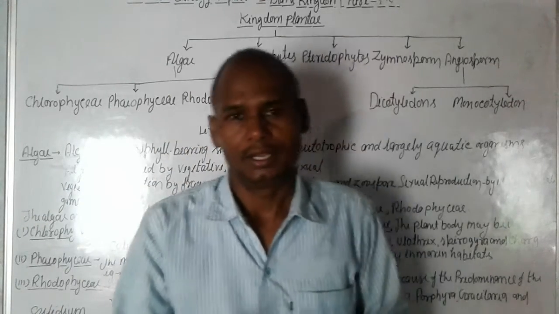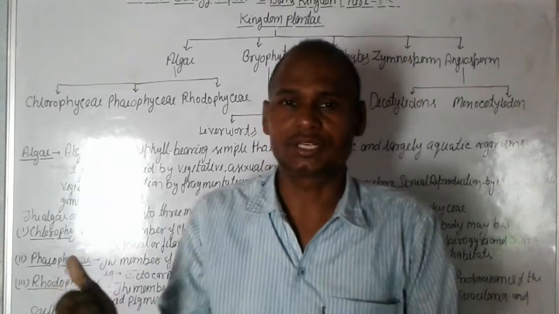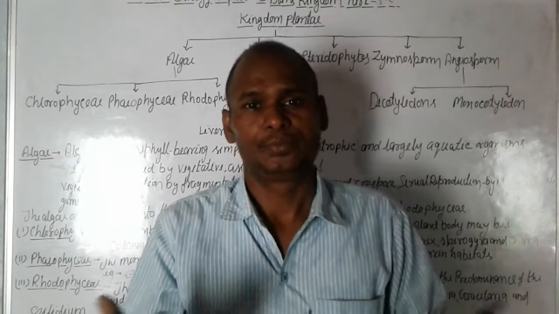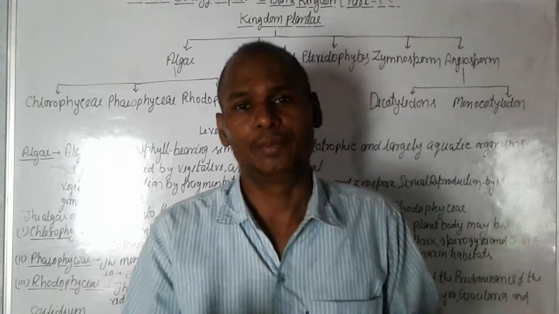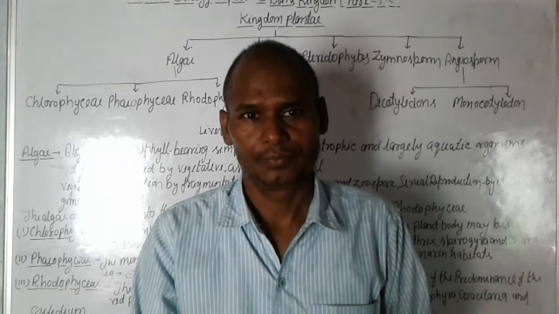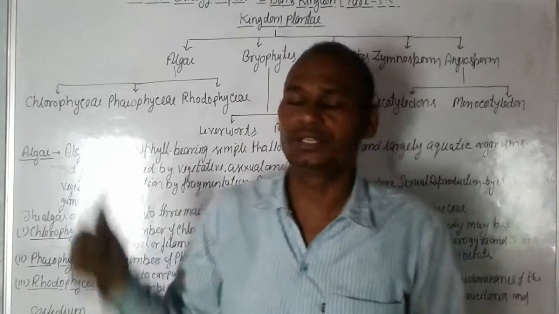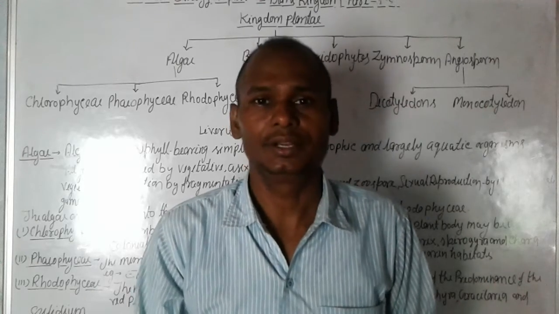And again Phaeophyceae, which are brown in color, and Rhodophyceae, which are red in color.